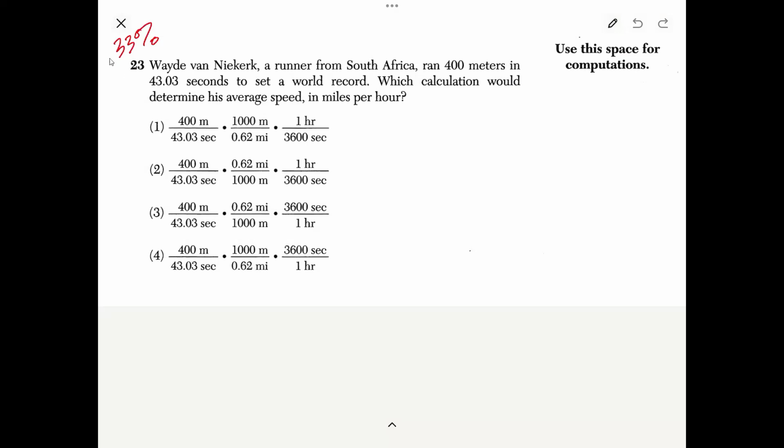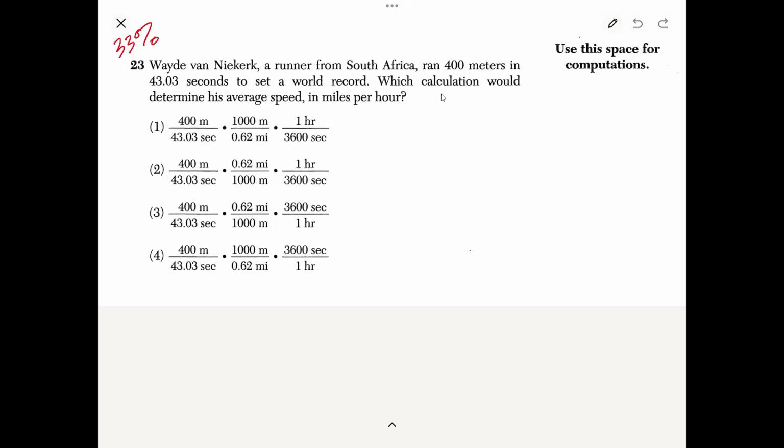So I'm going to show you, these questions are usually pretty simple if you understand what you're trying to do here. So it says, Wade Van Niekerk ran 400 meters in 43.03 seconds to set a world record. So he ran 400 meters in 43 seconds. But now they want to take the calculations and convert it from metric to the US standard, miles per hour.